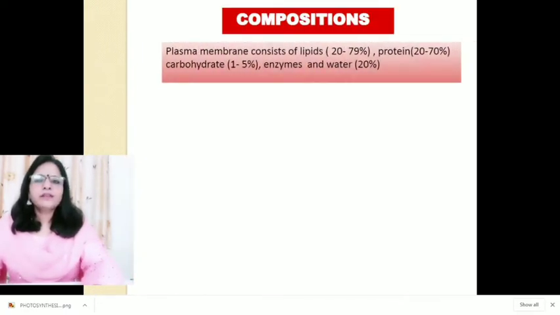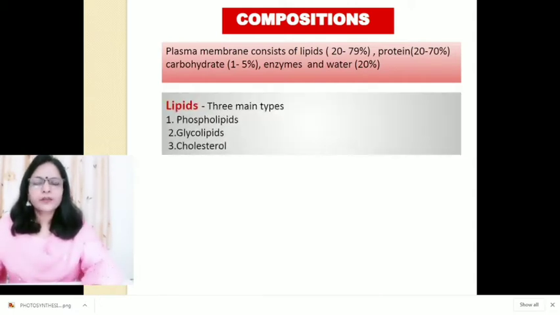Plasma membrane consists of lipids, protein, carbohydrate, enzymes and water. First, lipids. The three main types of lipids found in plasma membrane are phospholipids, glycolipids and cholesterol.